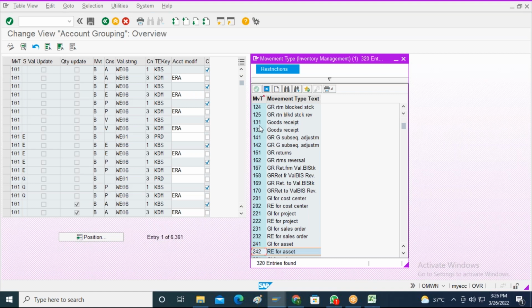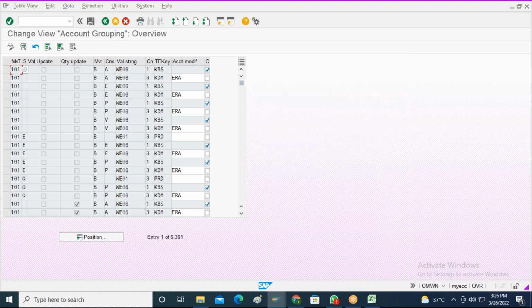When I am doing one movement type 101, and I have completed the movement type posting in SAP inventory management, against that particular movement type, what should be the finance entries? How are we going to pick the relevant GL account at the finance side and post the transactions against that particular GL account? How will it happen? All those things will be part of our valuation and account determination settings. How will I be doing the valuation and account determination settings? Based upon the movement types which I am trying to trigger and identify within the inventory management module.